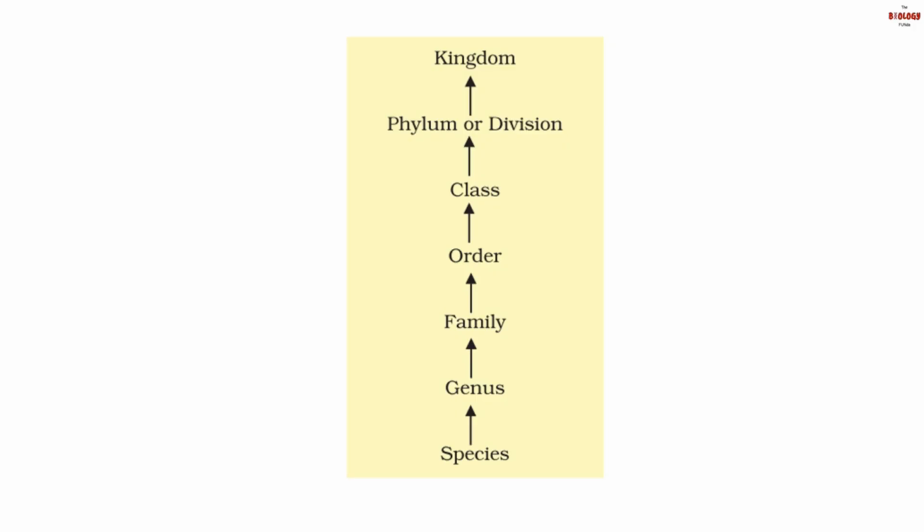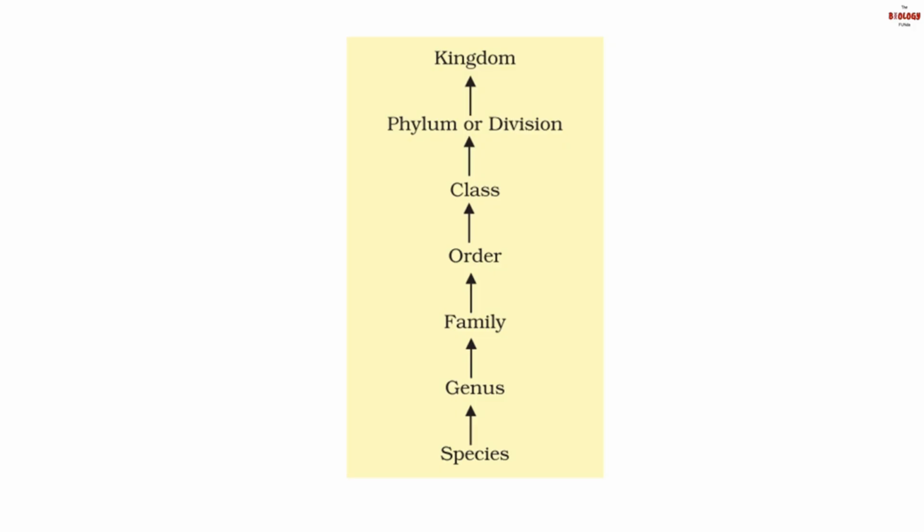It starts with kingdom, which is the topmost hierarchy level, and under that comes phylum or division. If it is the animal kingdom, they have phylum. If it is the plant kingdom, they have division. Next is class, then order, family, genus, and finally species.